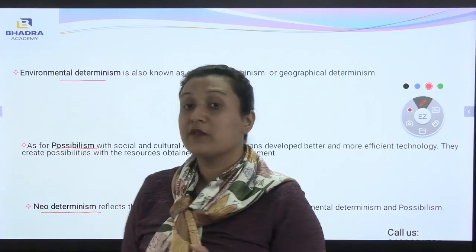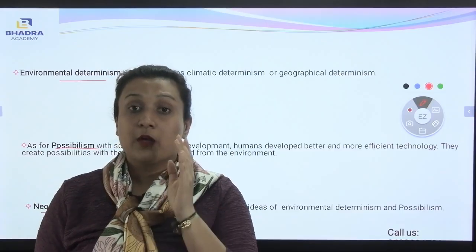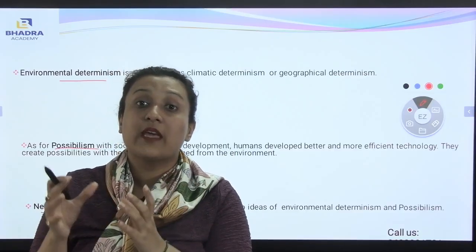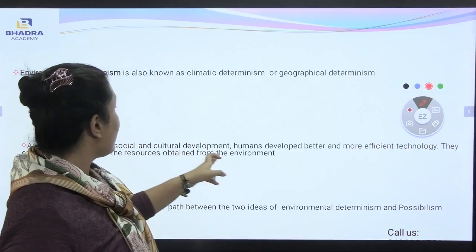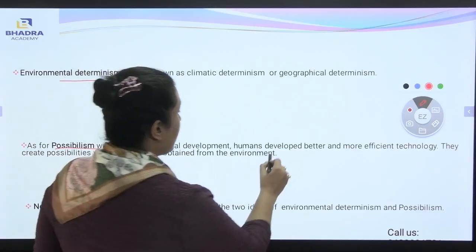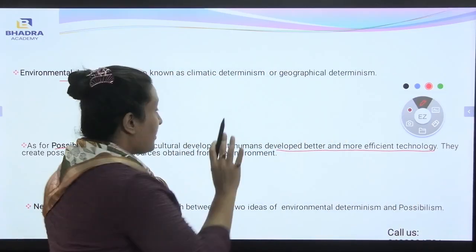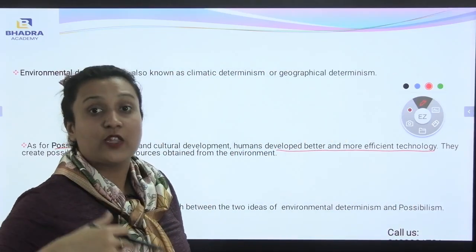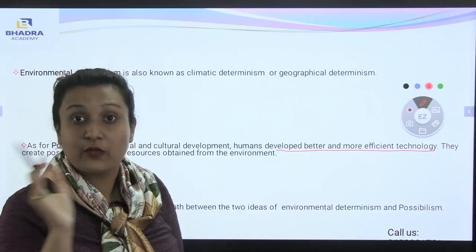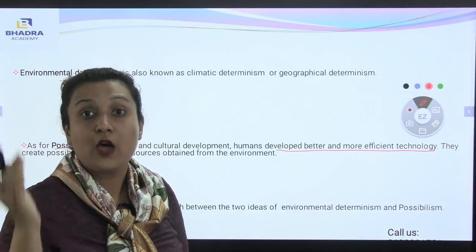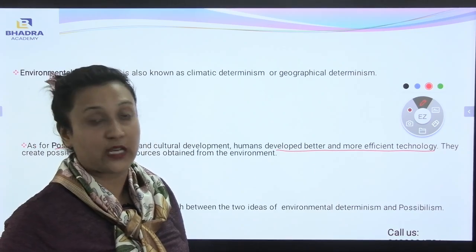Now, next comes possibilism. Possibilism is considered to be the possibilities through which we can make use of the resources in an effective way, which means with social and cultural development, humans develop better and more efficient technology. Possibilism considers those humans who have developed better and more efficient technology so that they can interact with the physical environment better with the help of that technology.